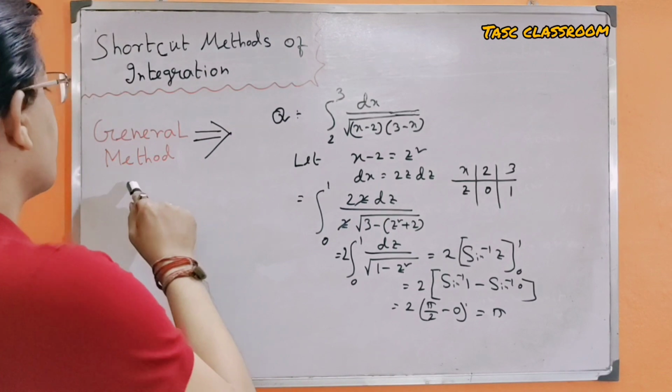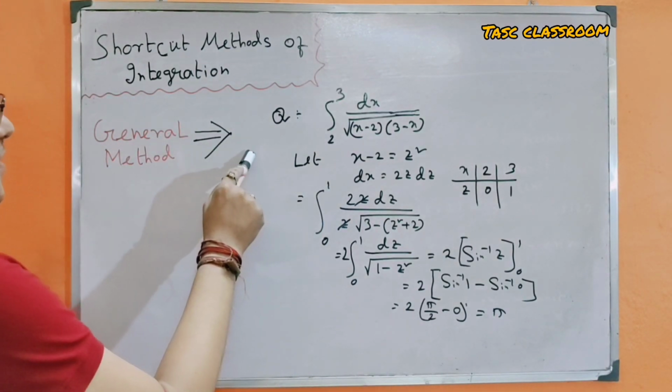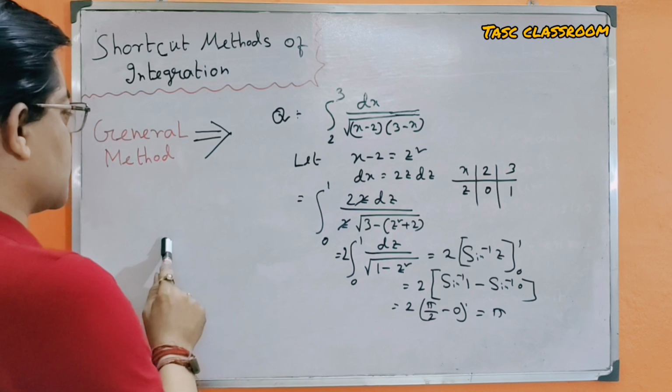I will discuss its general or conventional method.